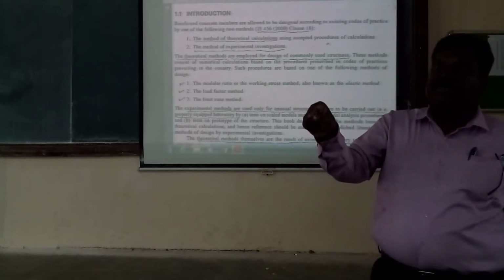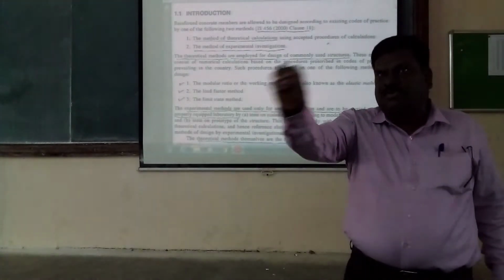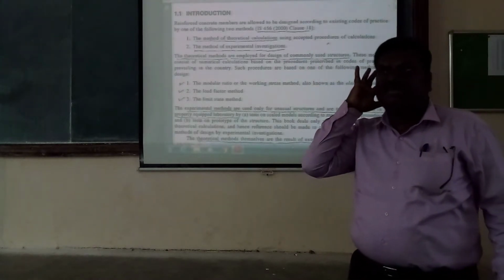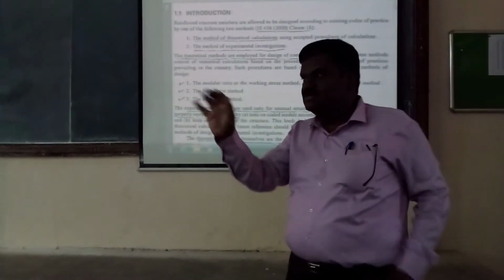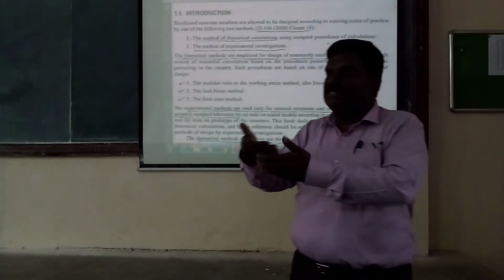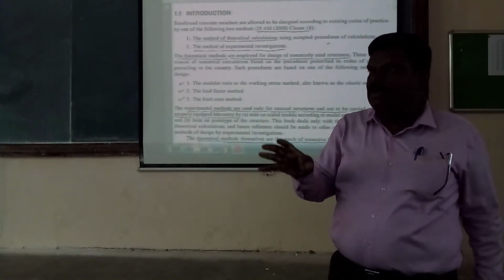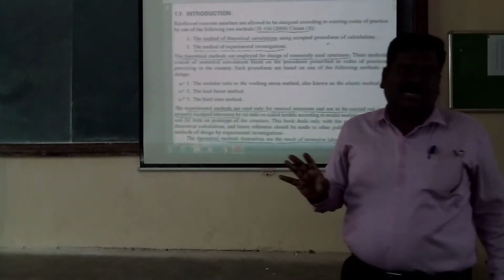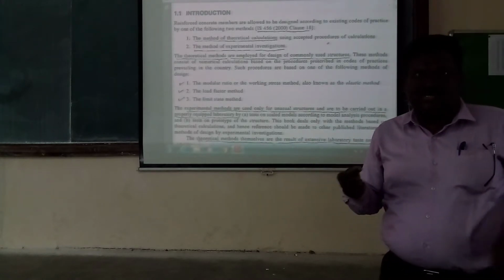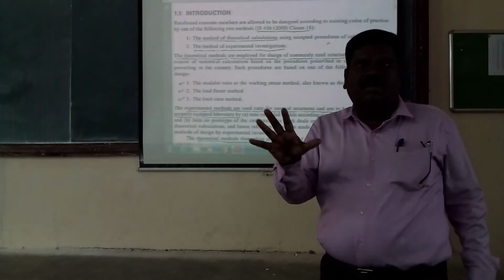To design the structure, the prototype was cast and tested in a properly equipped lab like the structural engineering center heavy testing laboratory. The test was going on, and we witnessed it. I can quote that as an example. It may be a scaled down model using model theory, or a prototype can be investigated and tested in a properly equipped laboratory, and the design can be done. How the failure takes place, where the reinforcements are to be provided, and how the detailing of reinforcement should be done can all be decided.